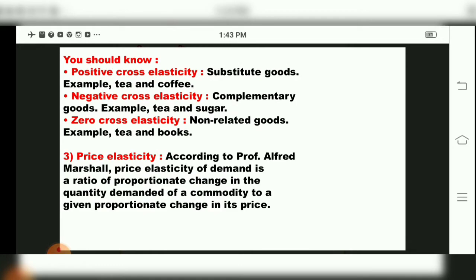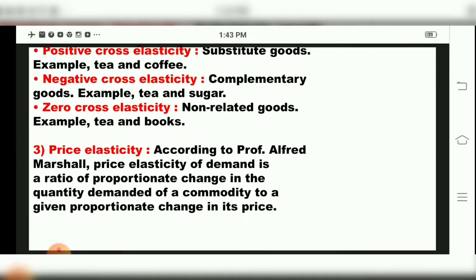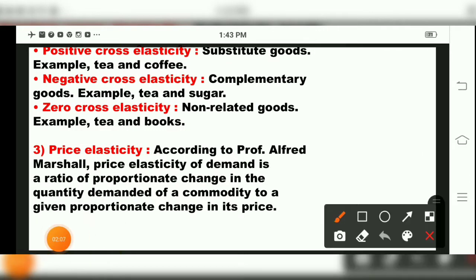Now we come to the third type of elasticity of demand, that is price elasticity of demand, children. The third one, price elasticity, third type. Here, according to Professor Alfred Marshall, price elasticity of demand is a ratio of proportionate change in the quantity demanded of a commodity to a given proportionate change in its price.